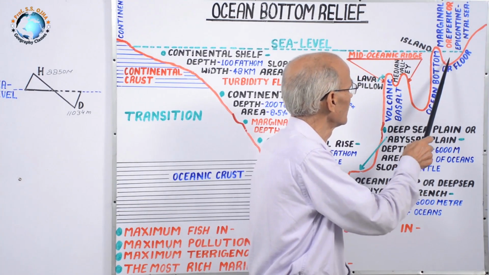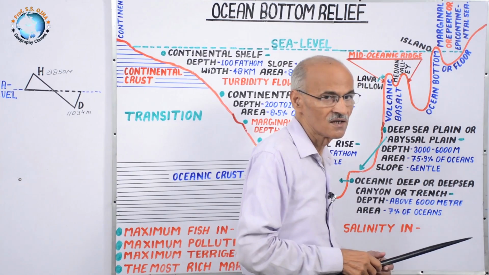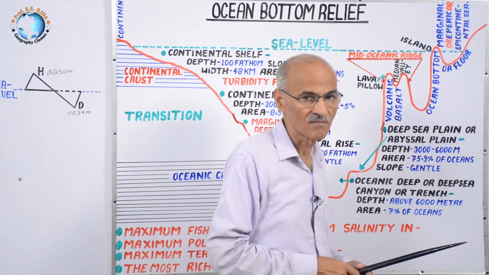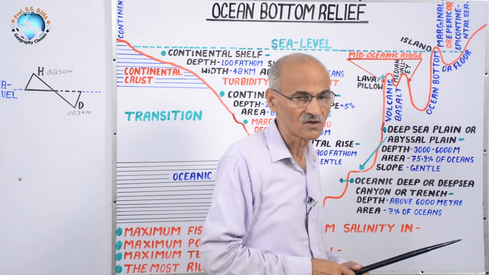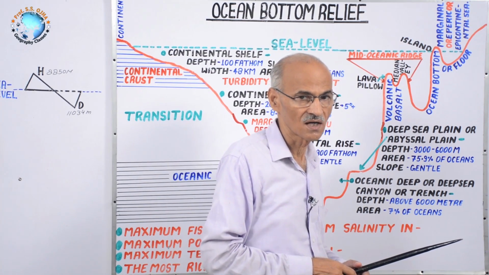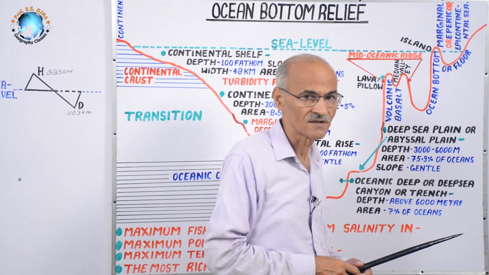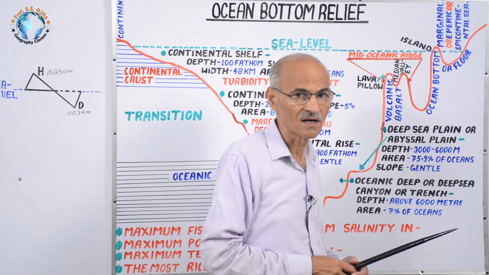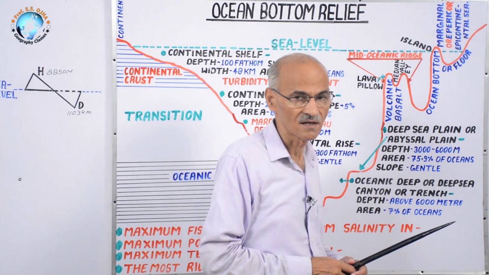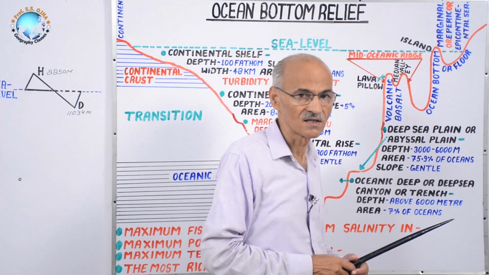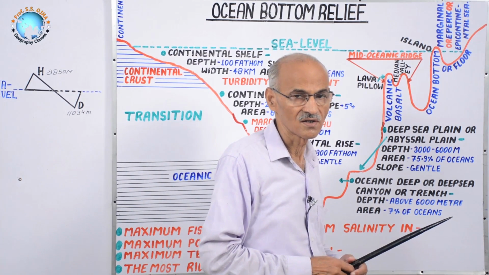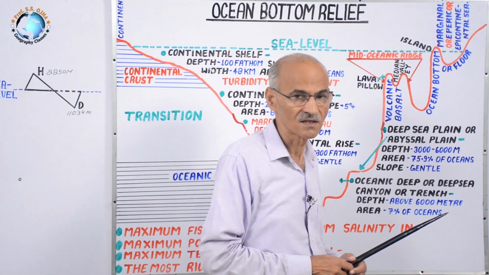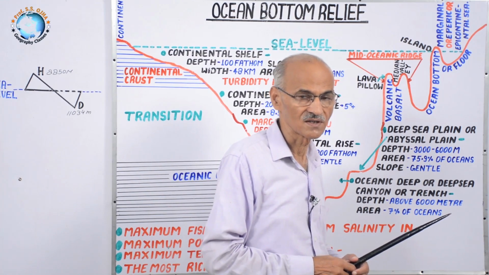One homework for you is that you make a list of epicontinental or marginal seas, for which you will have to watch your atlas and find the main continent and the island or island arc near the main continent. For example, Japan is an island group. Between Eurasia continent and Japan, there is Japan Sea.